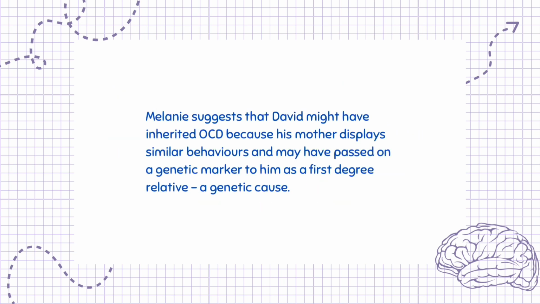Melanie suggests that David might have inherited OCD because his mother displays similar behaviors and may have passed on a genetic marker to him as a first-degree relative, a genetic cause.